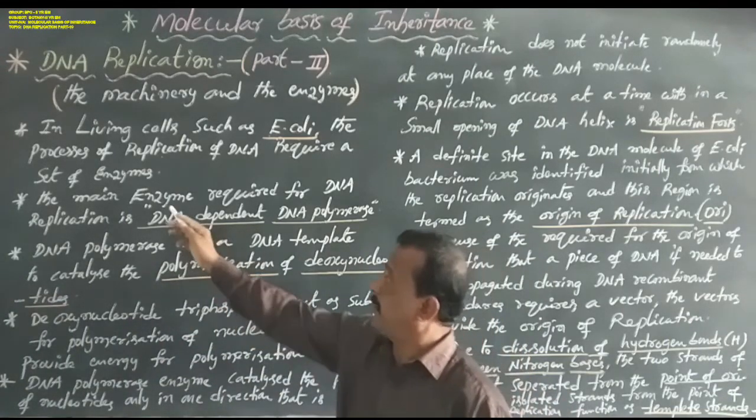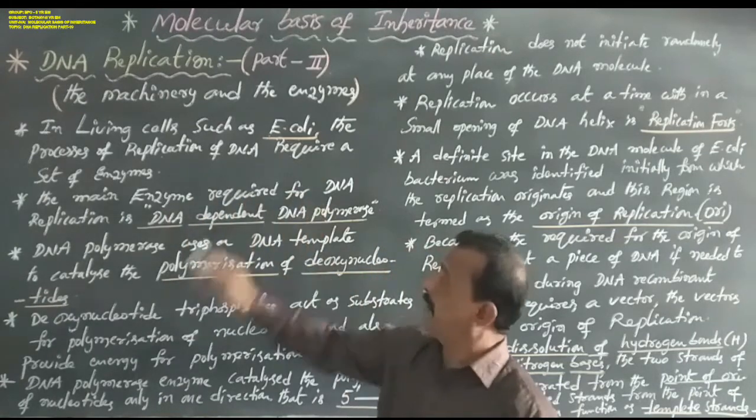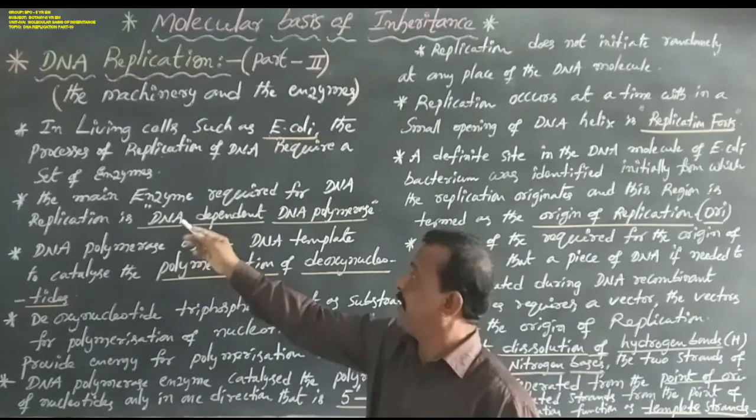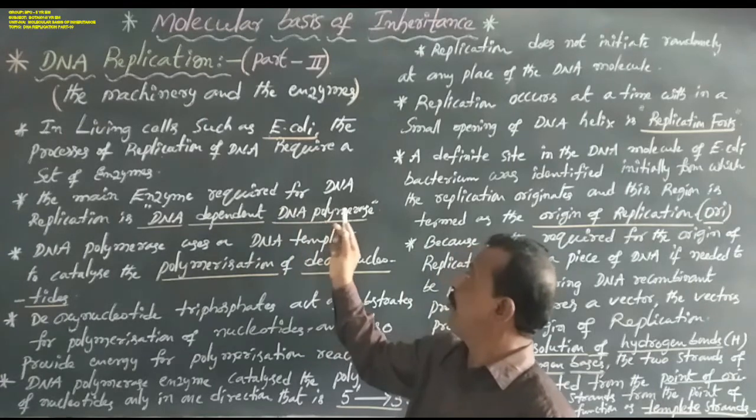The main enzyme required for DNA replication is the DNA dependent DNA polymerase enzyme.